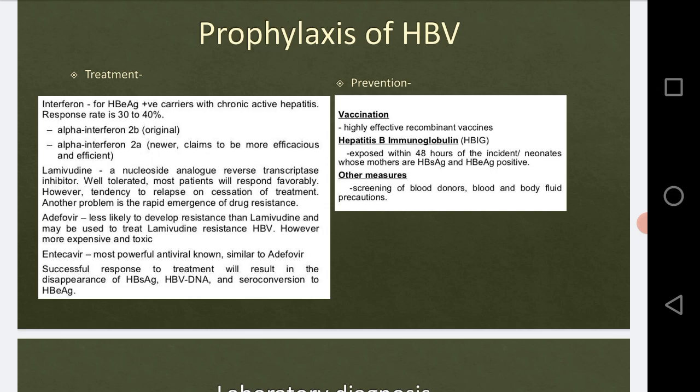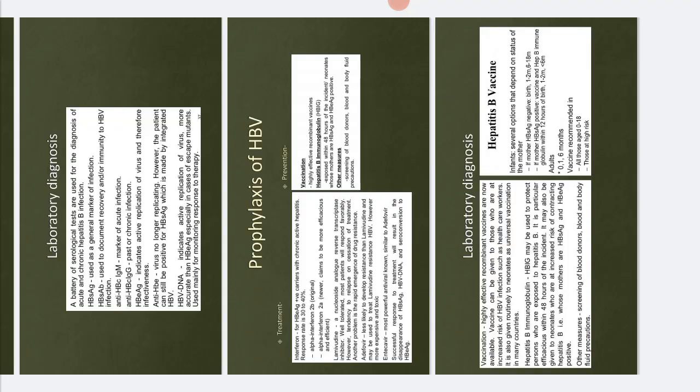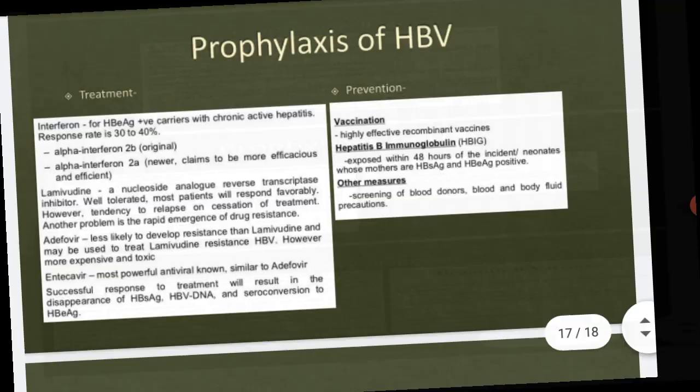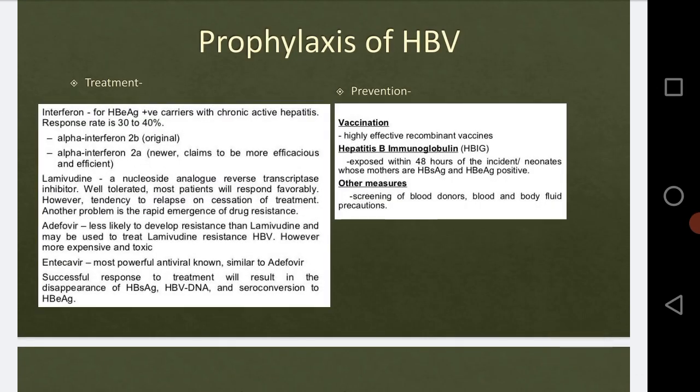Okay, now how can we prevent this disease or this infection? For prevention, what do we do? We usually prefer vaccines. So in this also vaccines are available. First, there are the recombinant vaccines that are also present. Okay, and the passive immunization, the hyperimmune hepatitis B immune globulin, that is HBIG.